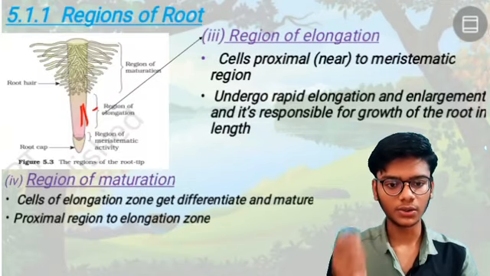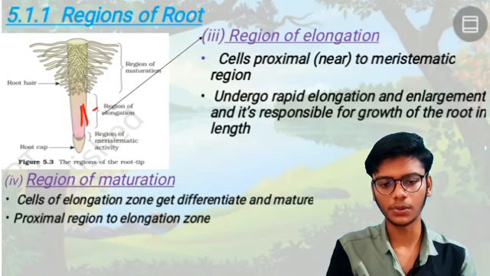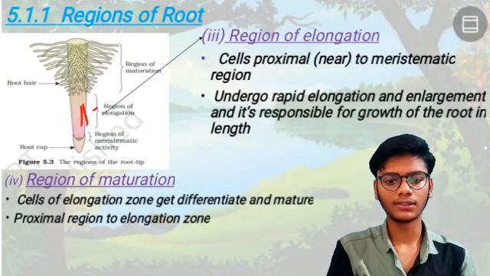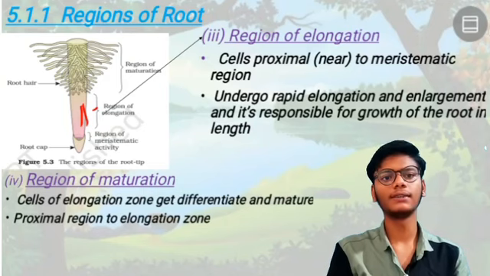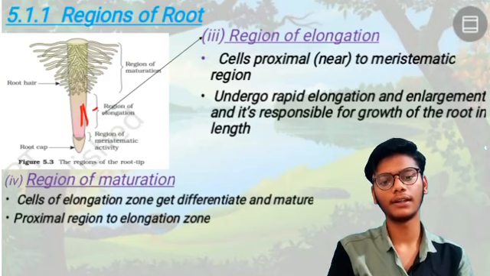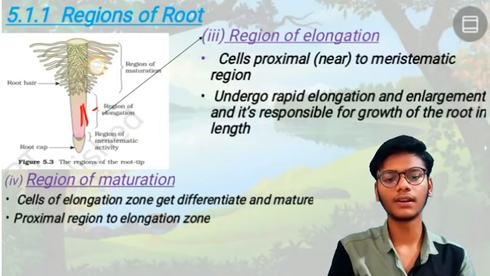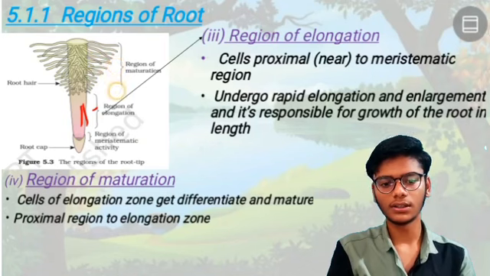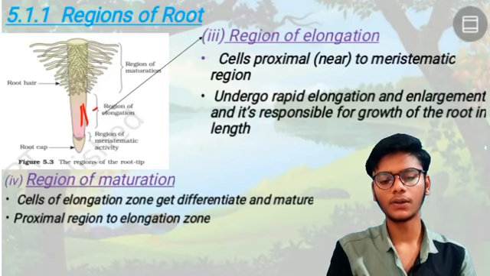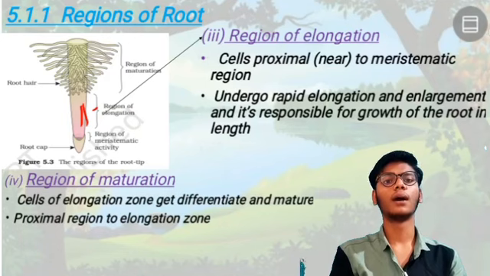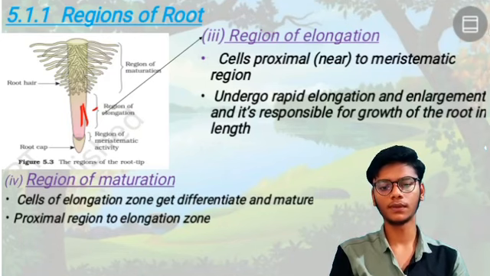Cells of the elongation zone get differentiated and mature. The elongated cells will go upper, and they will get mature or older, and it will become the region of maturation. So the region of maturation is proximal to the elongation zone. It is nearer to, or upper to, the elongation zone.